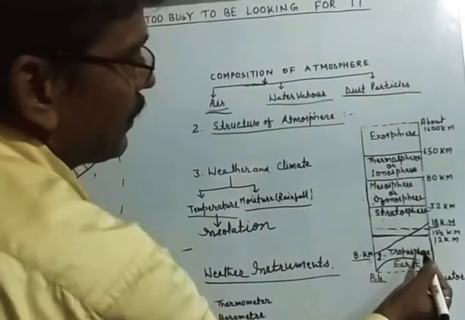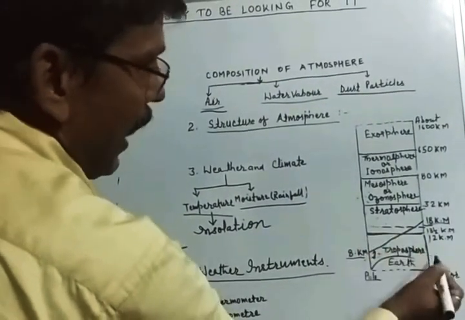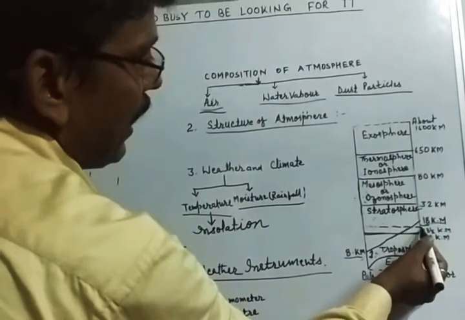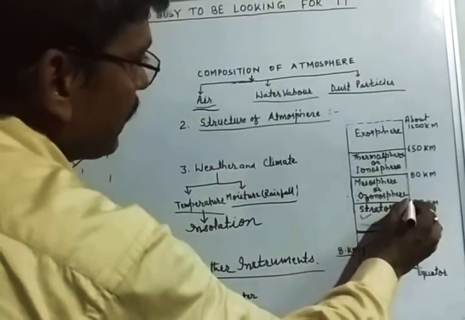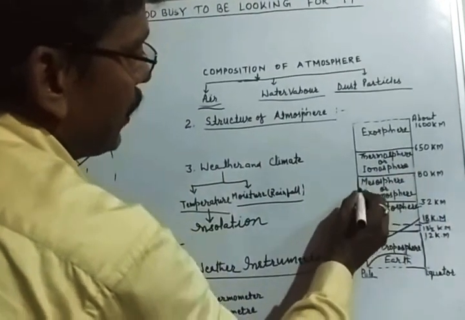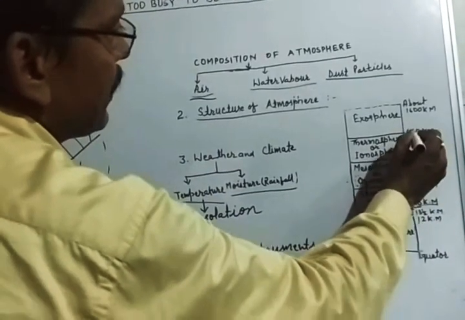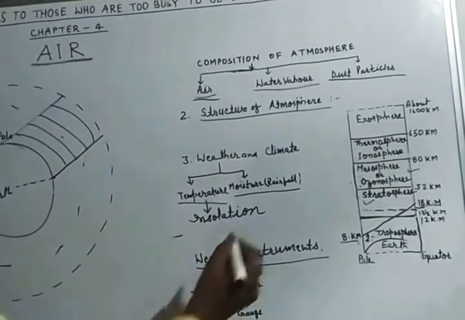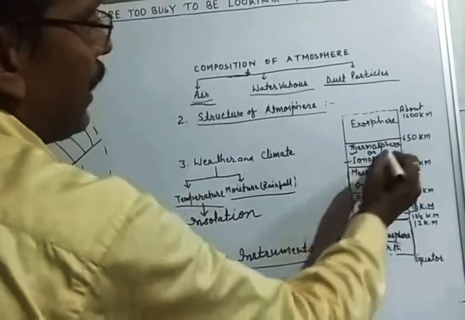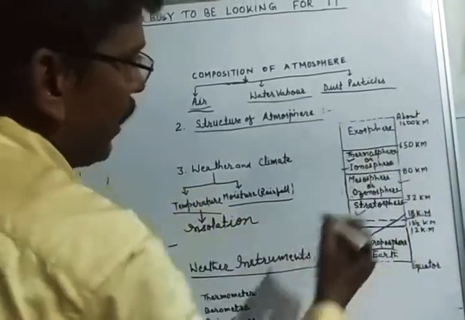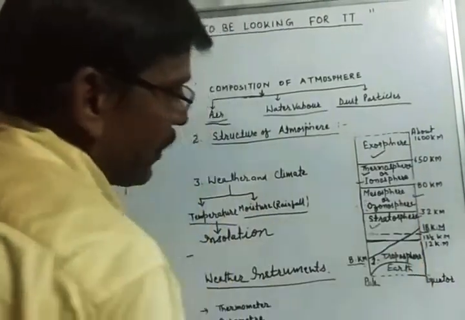Between 12 and 13.5 km there is a transition zone called the tropopause. From 13.5 km to 32 km is the stratosphere. From 32 to 80 km of height is the mesosphere or ozonosphere, and from 80 to 650 km of height the layer is called the thermosphere or ionosphere, and from 650 km to around 1600 km lies the exosphere.